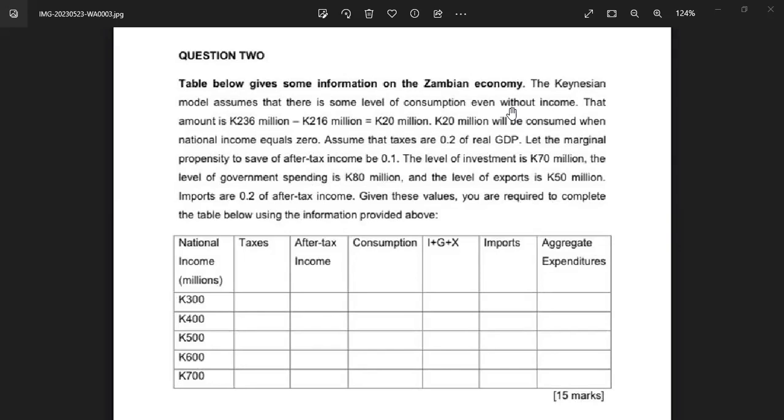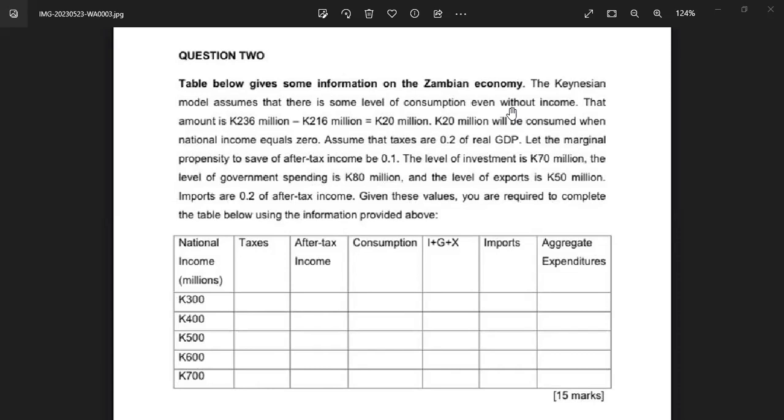Assume the taxes are 0.2 of real income. Let the marginal propensity to save of after-tax income be 0.1. The level of investment is 70. The level of government spending is 80, and the level of exports is 50 million. Imports are 0.2 of after-tax income, so that's the import function. The marginal propensity to import is 0.2. So if you're writing down imports, you write M is equal to 0.2Y.